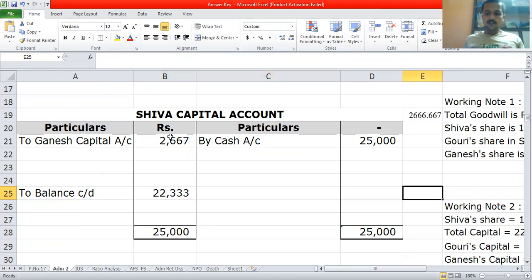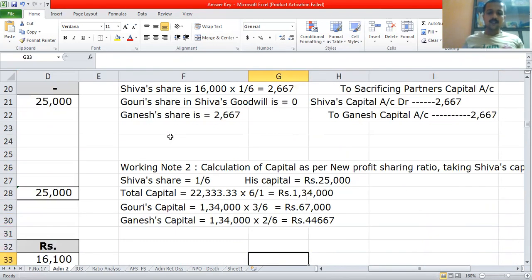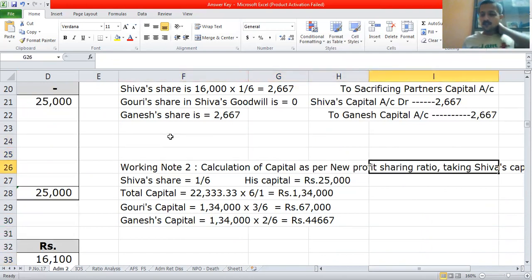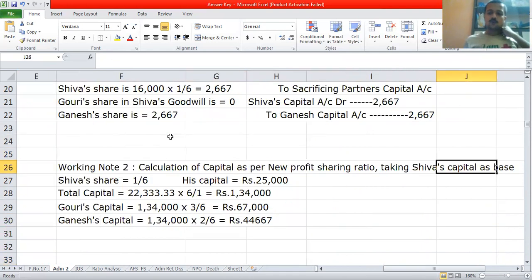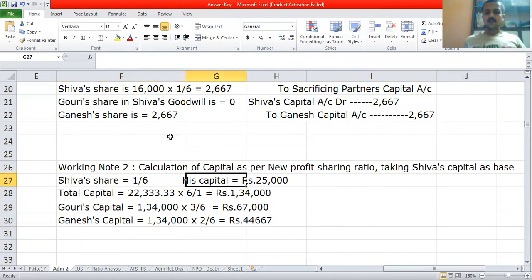So now by using this, let me calculate the capital balances. Calculation of capitals as per the new profit sharing ratio, taking Shiva's capital as base. We know that Shiva's share is 1 by 6 and his capital is 25,000. But now I will make a change here.